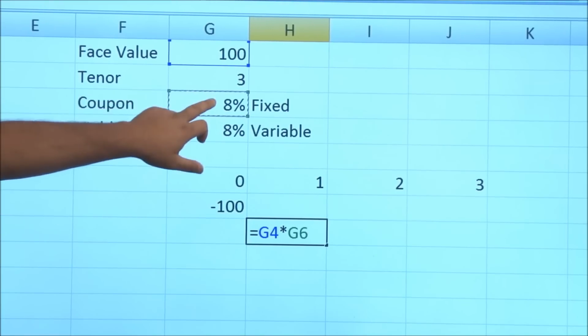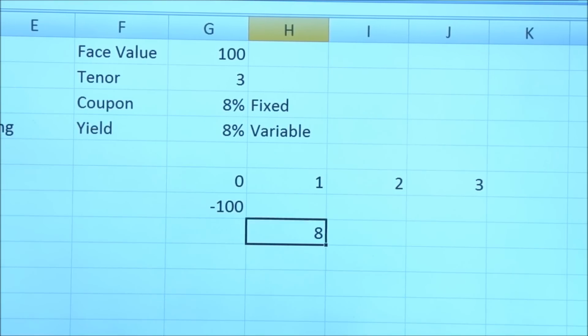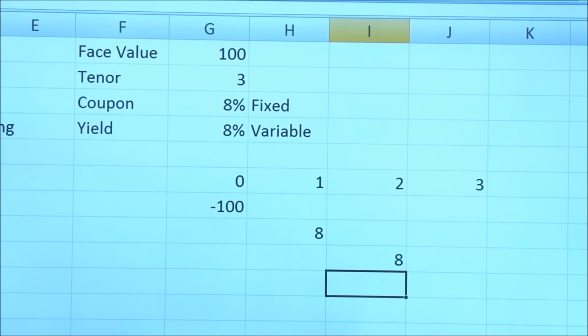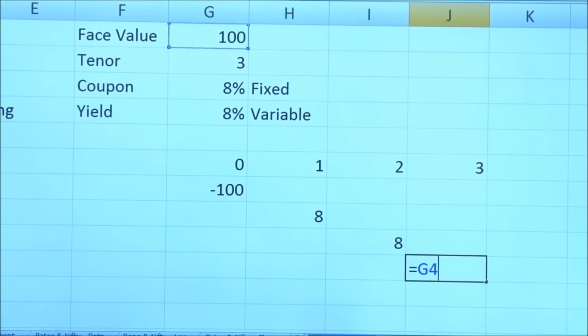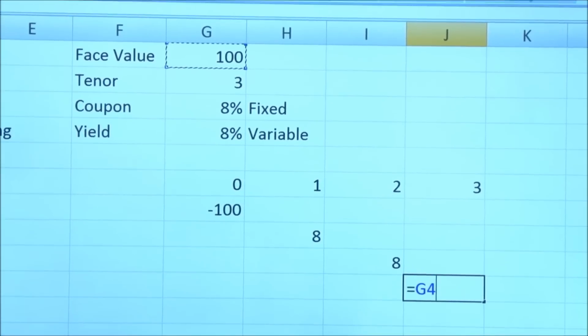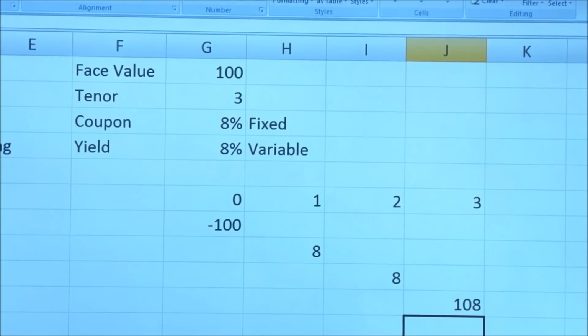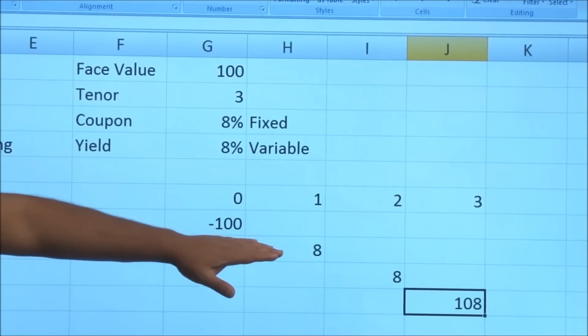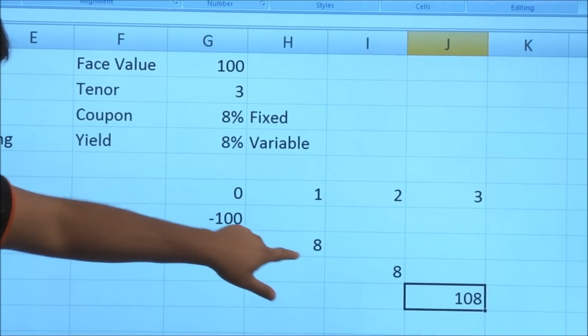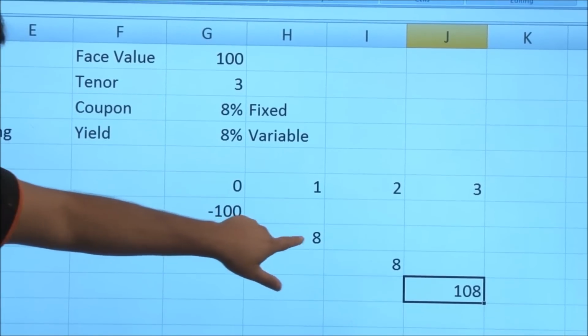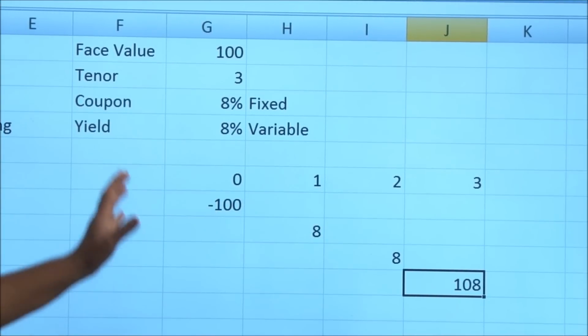We are doing 100 into coupon 8%. So after 1 year, we will get 8 rupees as the coupon. After the second year, we will get another 8 rupees. After the third year, we will get the 100 rupees, which is our principal, plus the 8 rupees. So this is how our cash flows look: time 0 minus 100, then 8, 8 and 108. This we know.